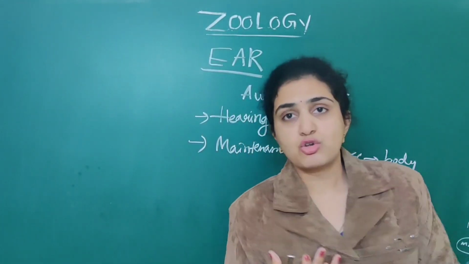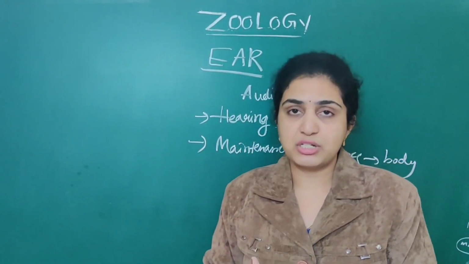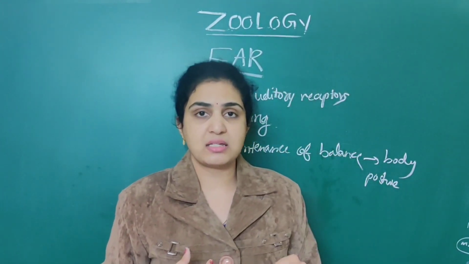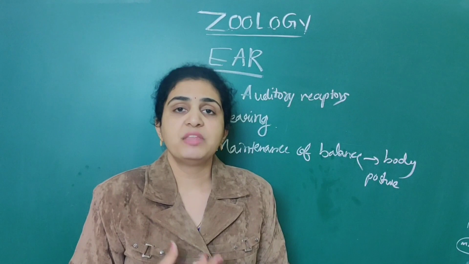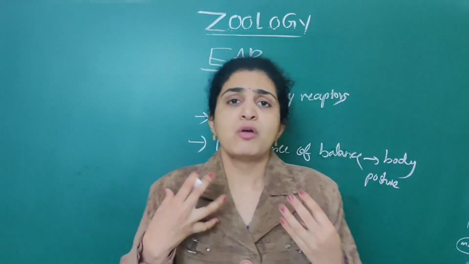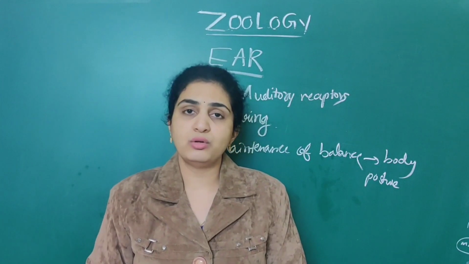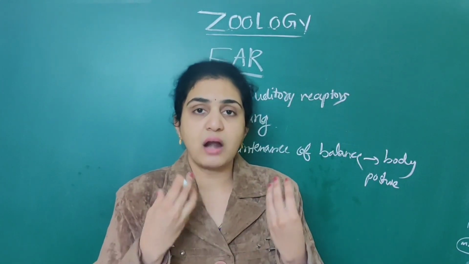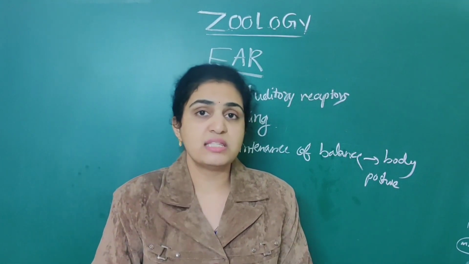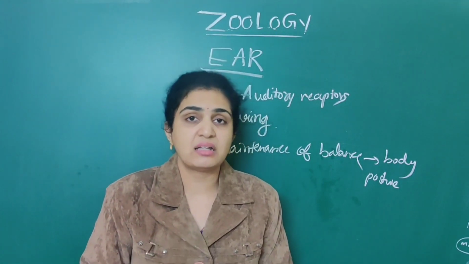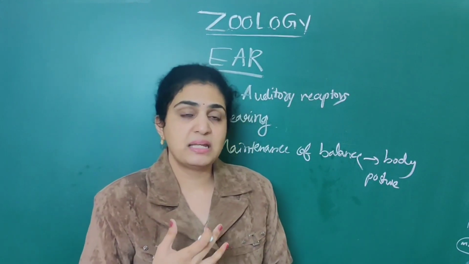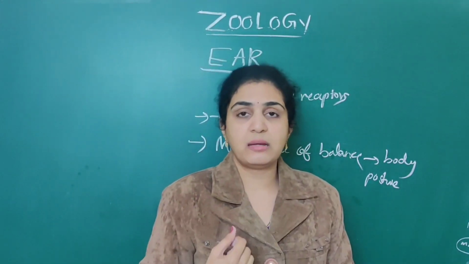What are the parts of an ear? Important NEET question. The ear mainly has three parts: outer ear, middle ear, inner ear. Whatever is visible to you comes under the outer ear. That is the elastic, cartilaginous part that is visible, which is called the pinna, as well as the external auditory meatus.